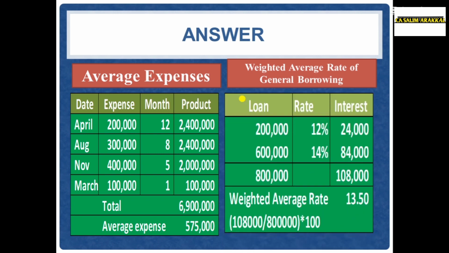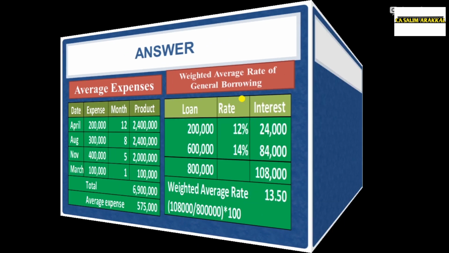Loan amount 2 lakh and 6 lakh, total 8 lakh. The rate is 12% and 14%. Therefore, interest is 2 lakh into 12%, 24,000 for the first loan, 6 lakh into 14%, 84,000 for the second loan. Total interest 1 lakh 8,000. Total loan amount 8 lakh. So 1 lakh 8,000 divided by 8 lakh into 100, 13.5%. That is the weighted average rate of general borrowing.